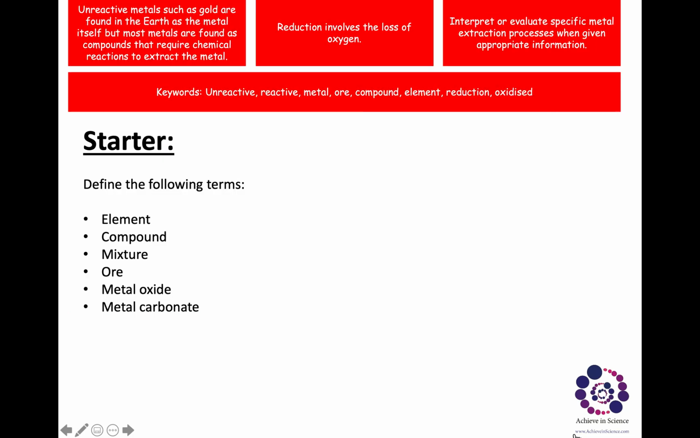Okay, starter, I want you to define the following terms: element, compound, mixture, ore, metal oxide, and metal carbonate. You can, if you want to, research from the internet, or if you have a book, you can look in the book. I'll give you a couple of minutes to do this. I want you to do this in your book. Define the following terms: element, compound, mixture, ore, metal oxide, and metal carbonate. I'll give you 1 minute.